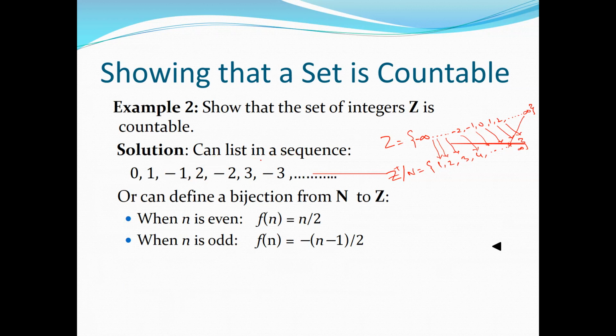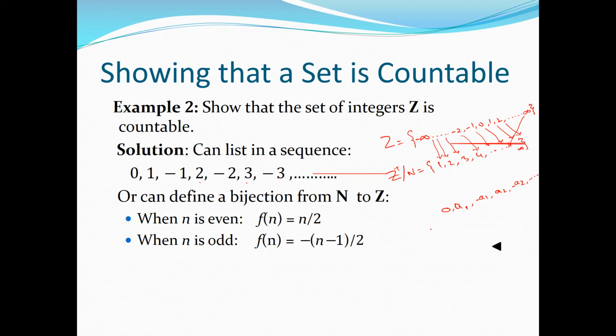We can list the sequence like this: 0, 1, -1, 2, -2, 3, -3, and so on, and then map those numbers to the sequence. Something like 0, a1, -a1, a2, -a2, and so on.